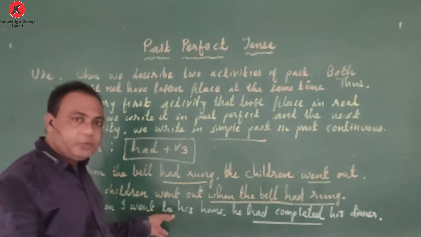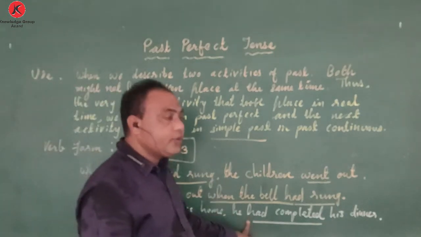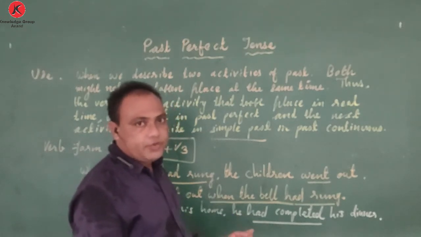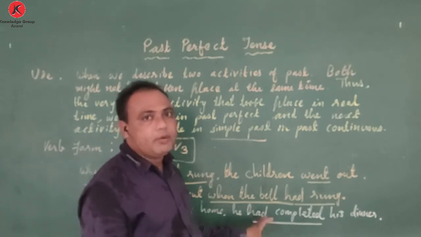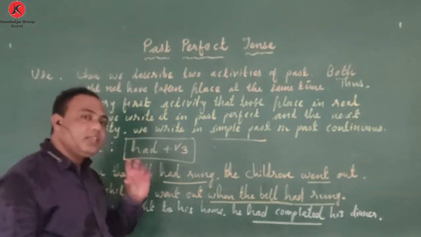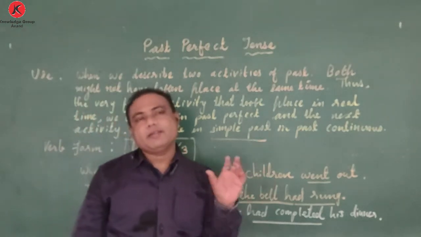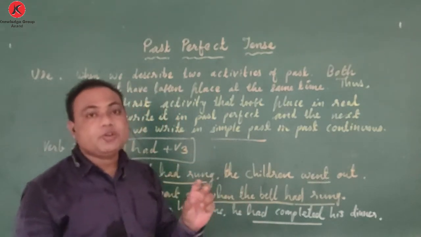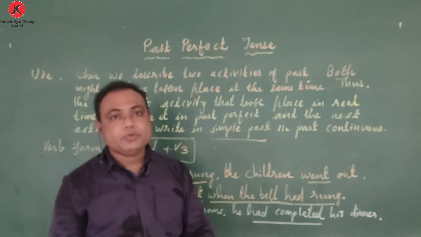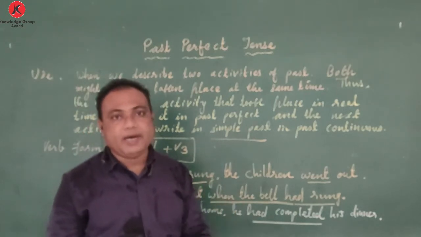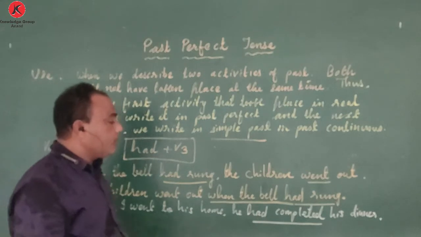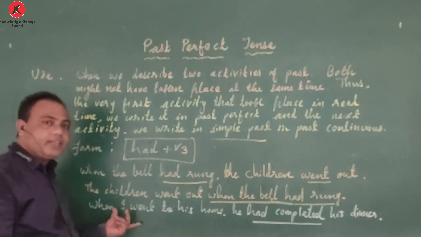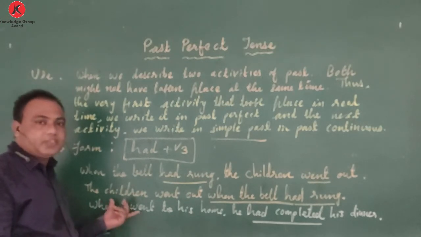Many times there is a lot of confusion in our minds: the first sentence is this, so why isn't past perfect with it, and the second sentence is this, so why past perfect here? We don't have to go with the mood of expression. We have to think about the reality. In real time, whatever the sequence took place, based on that sequence we have to choose where to use past perfect. In real time, completing the dinner took place first, and then after this thing happens, so we are writing this particular sentence in past perfect.